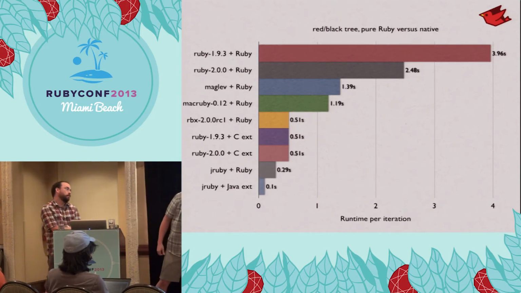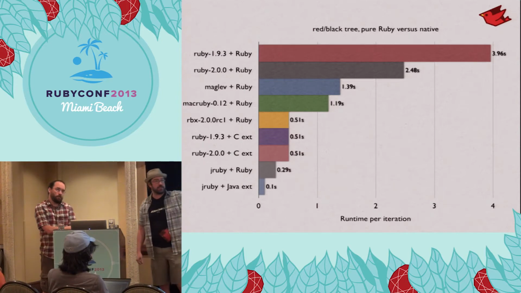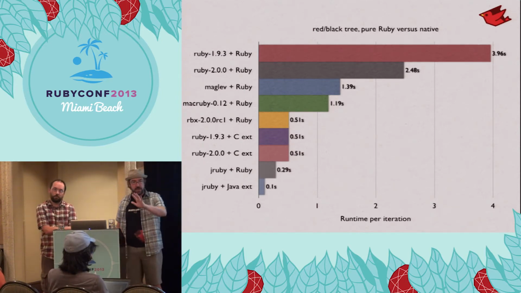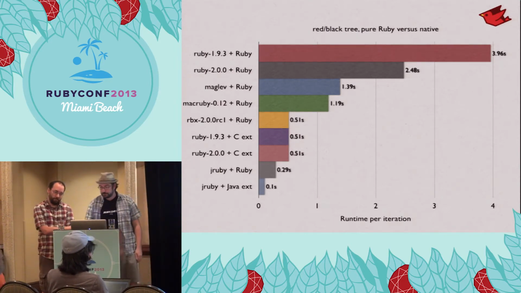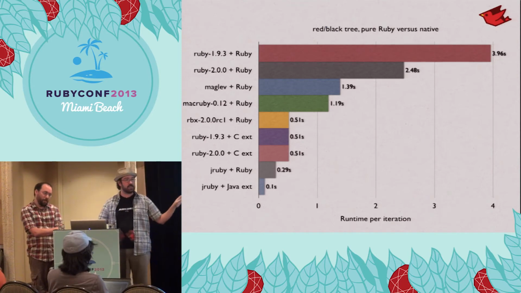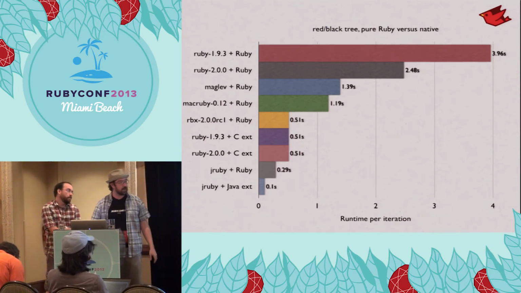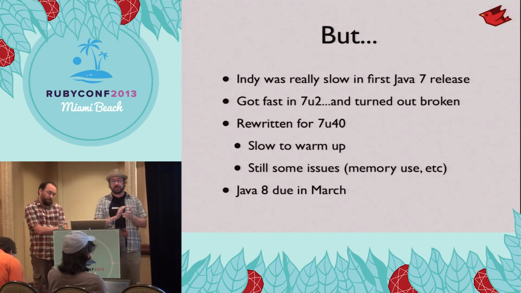And then, of course, JRuby and the Java extension, since it all just looks like Java, regardless of whether you're calling into a Java library or calling from Ruby code, the JVM is able to do a significant optimization on that. Now, this is great, and Invokedynamic definitely works as far as the performance you can get out of it, but there's a caveat here.